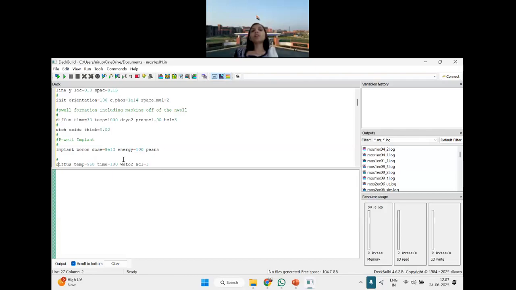Dose means how much boron needs to be doped, at 12. Then what energy? If it is ion implantation, as I have told you, then what should be the energy? The energy should be 100 electron volts. This energy is very high.